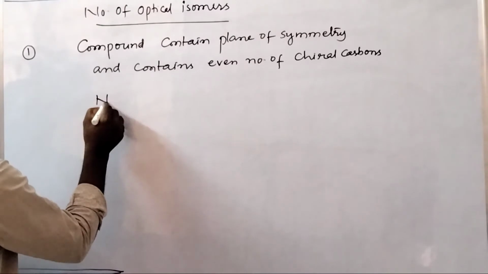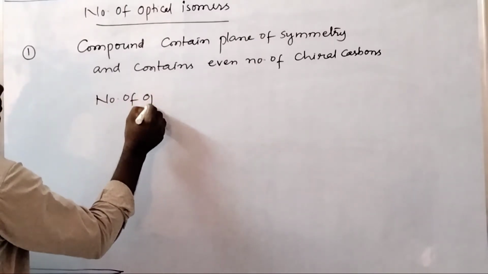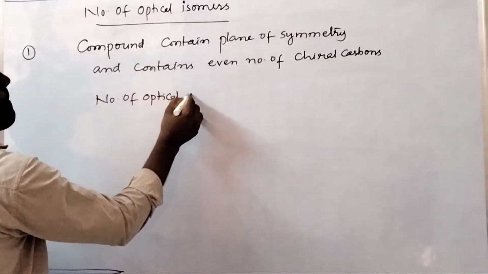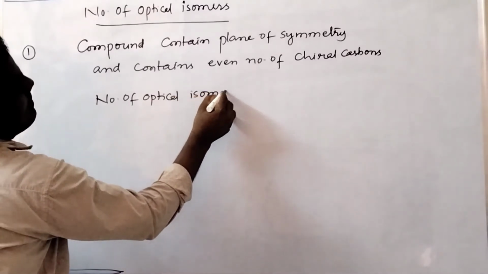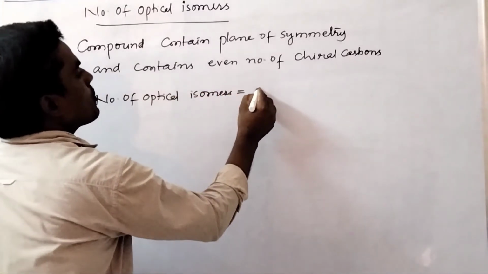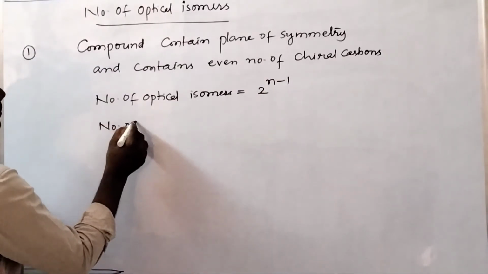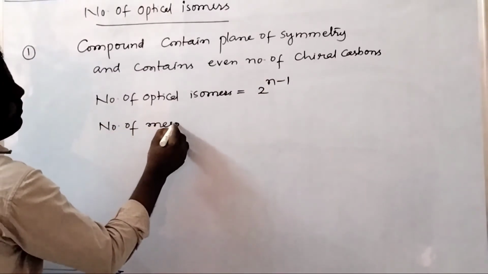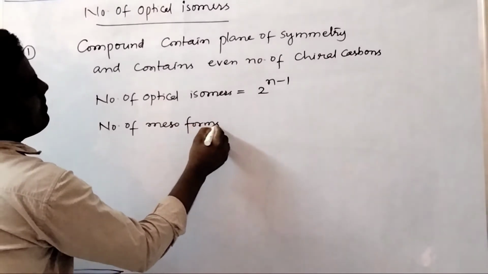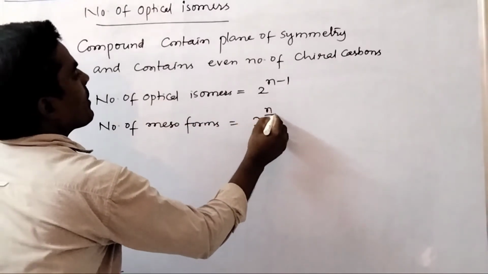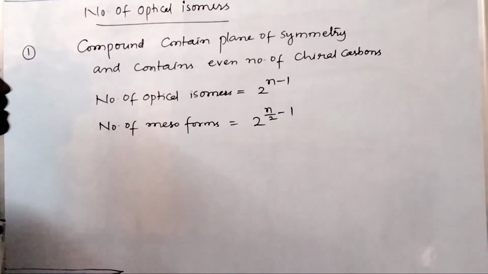So the number of optical isomers equals 2 to the power of n minus 1, and the number of mesoforms equals 2 to the power of n upon 2 minus 1.